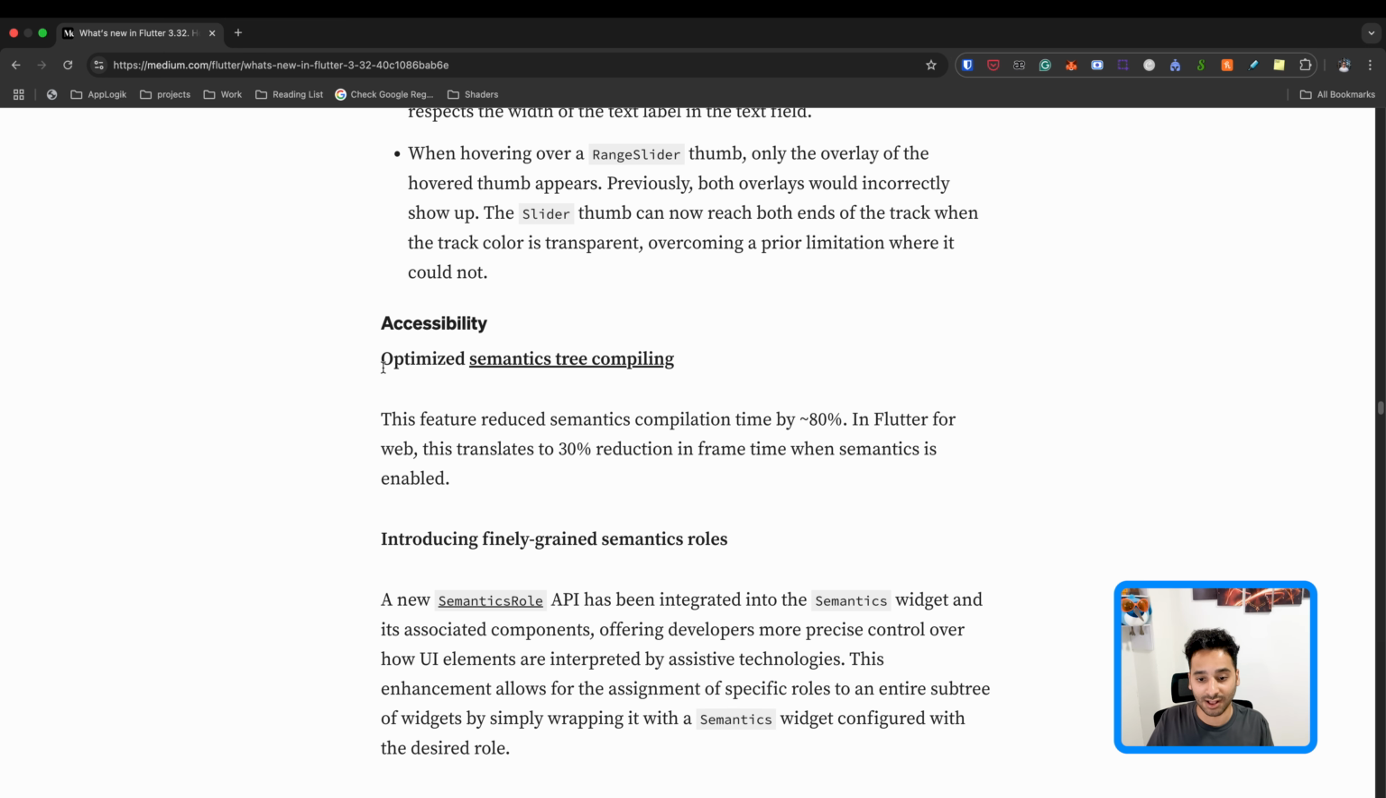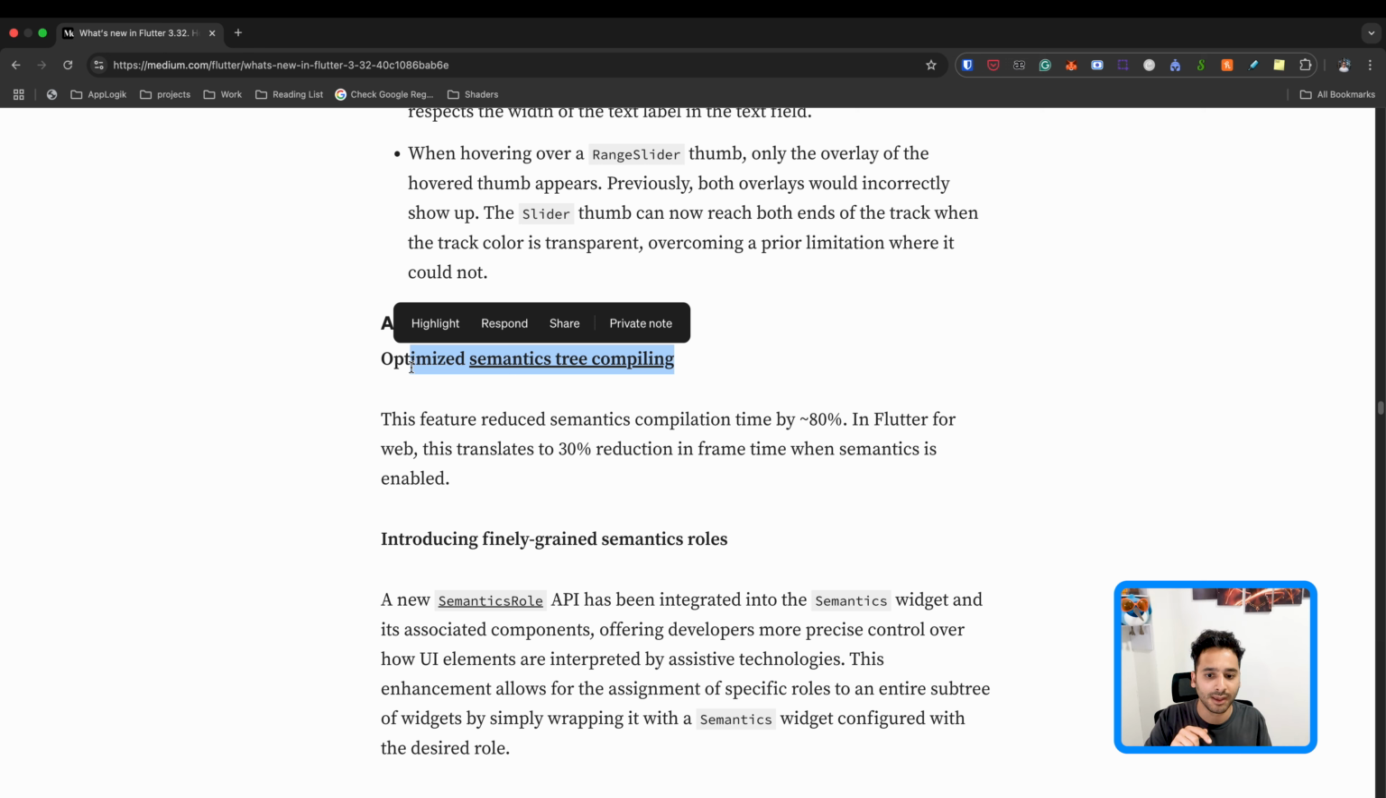And here we have an optimization for the semantics tree compiling. So the compilation time is 80% faster. And also there's an improvement for the frame time in the web. By the way, as you know, we have accessibility in Flutter. So we have a semantic tree, just like the widget tree that we have. It is there alongside the widget tree. And for example, if someone with accessibility needs tries to use the app, they can just use the tools that are provided for them to work with the app. So if we don't have the semantic tree, they are not able to work with the app.